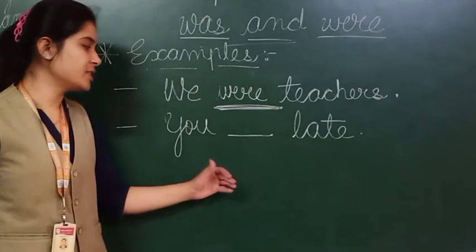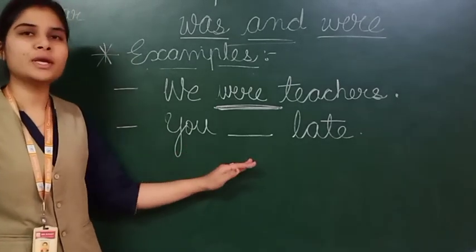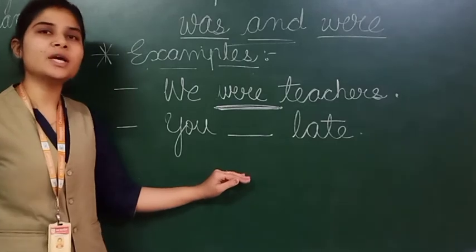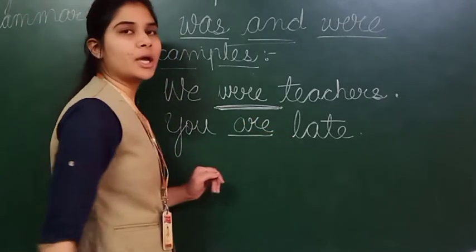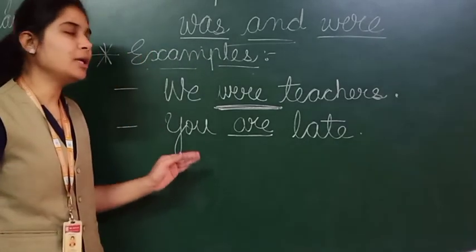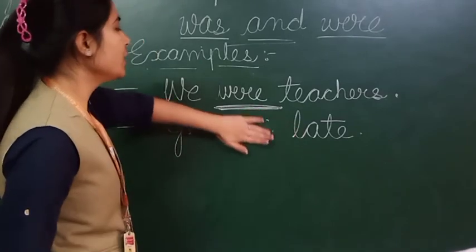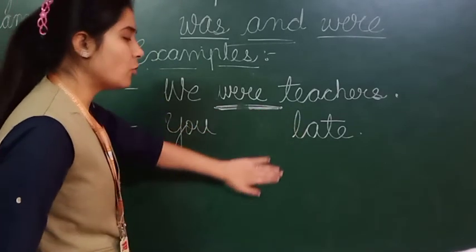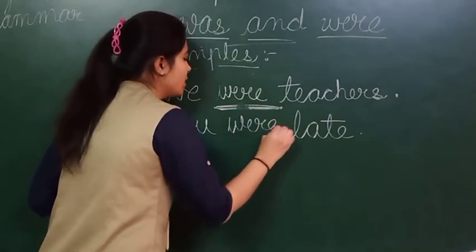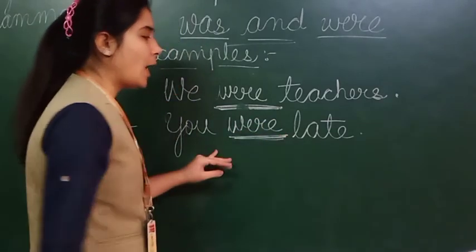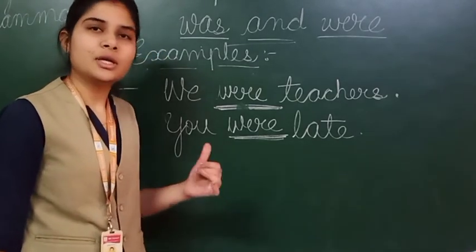First of all, you can see the word given here, the pronoun "you." If I want to make it in present, for present I have to use "are." We will use the linking verb "are" in present. But if I want to make it in past tense, for past tense I have to use "were." "Are" for present, "were" for past.